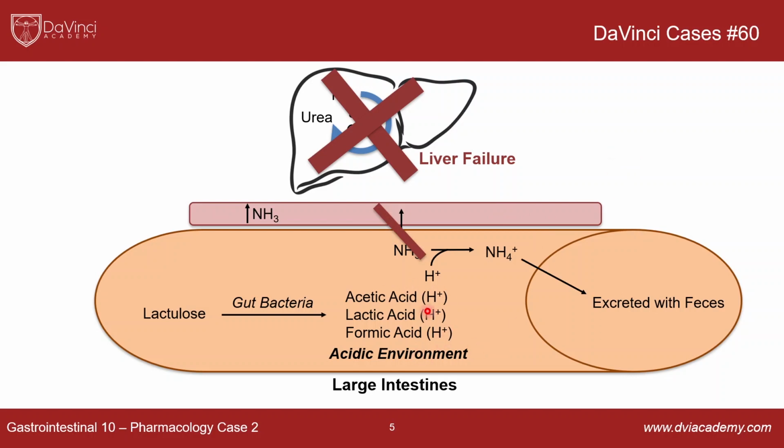So by having this high acid environment created by lactulose being converted by gut bacteria into all these acids, you actually push this equation towards the conversion of ammonia into ammonium. Remember back to your general chemistry days, if you have an increased amount of one reactant, you're going to push that reaction forward. And so by increasing the amount of acid here, you're going to increase conversion of ammonia into ammonium and help excrete it. So it helps the body get rid of more ammonia and helps treat the patient's hepatic encephalopathy.